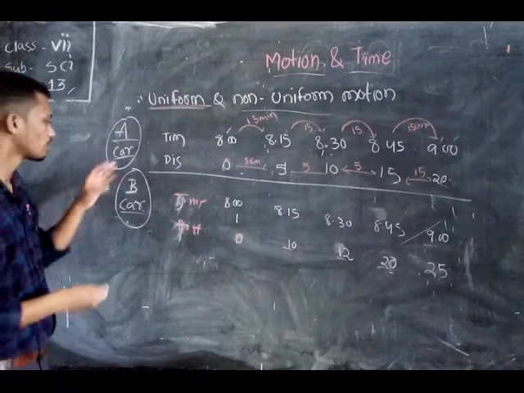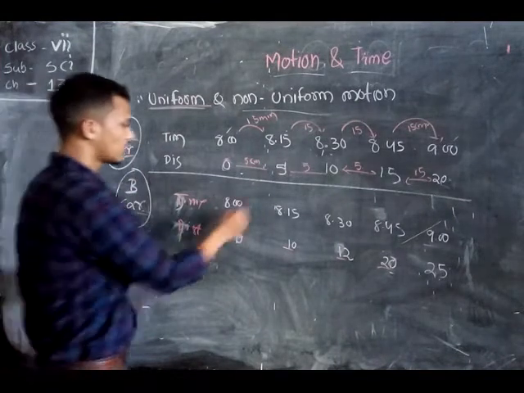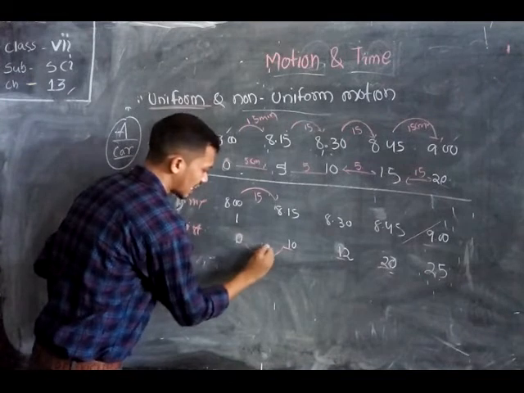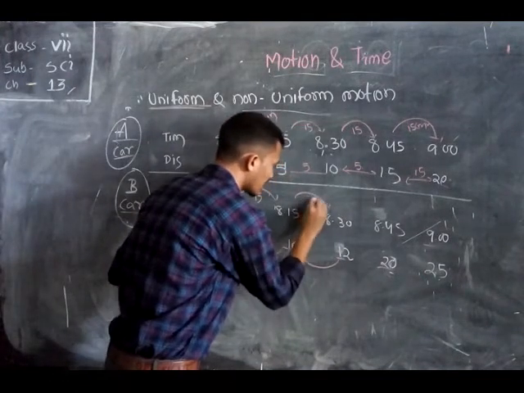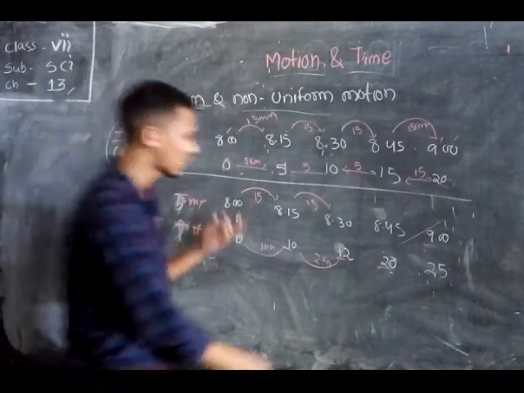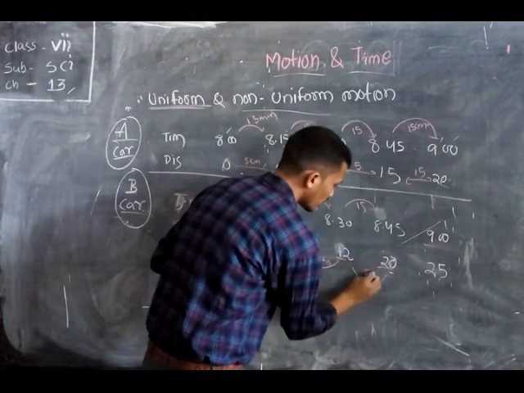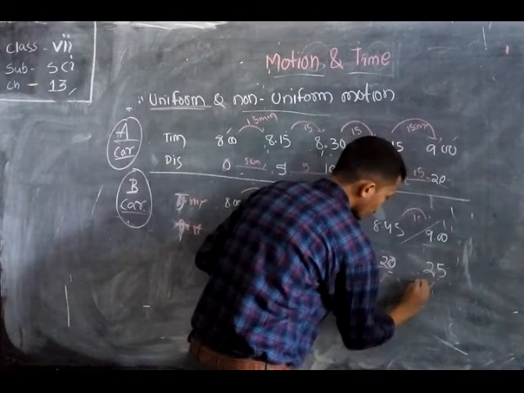But in the case of car B, in the first 15 minutes the car travels 10 kilometers, and after the next 15 minutes it moves only 2 kilometers. After the next 15 minutes it moves 8 kilometers, and after another 15 minutes it moves 5 kilometers.